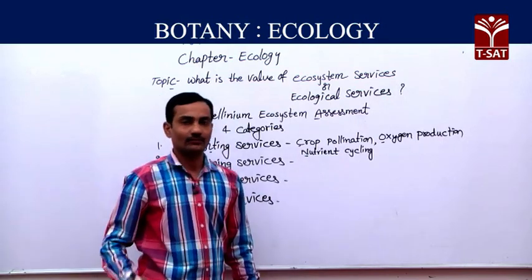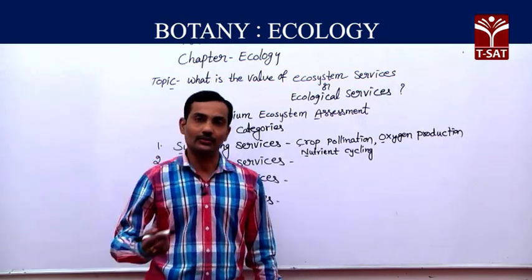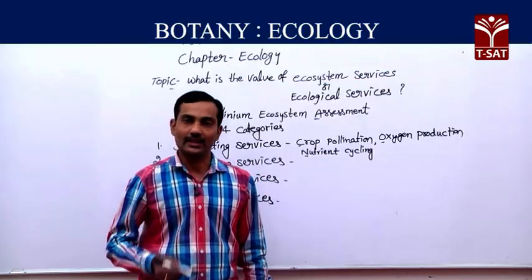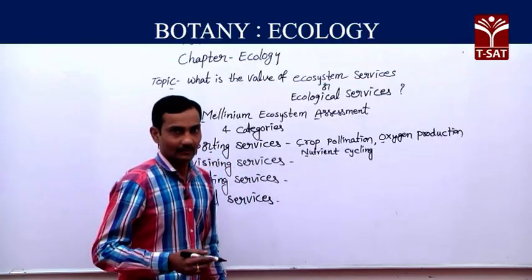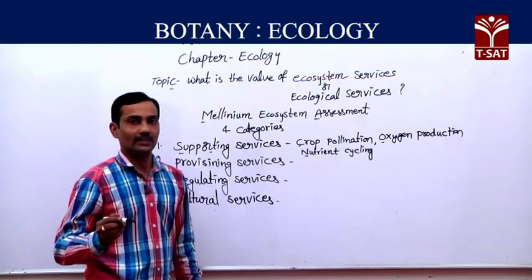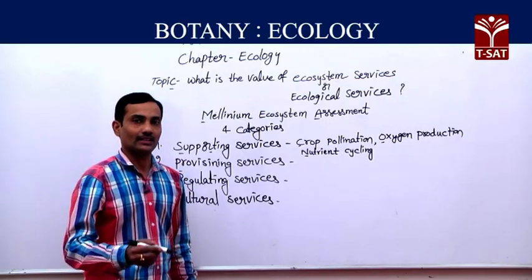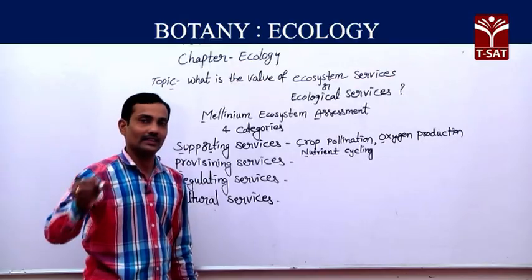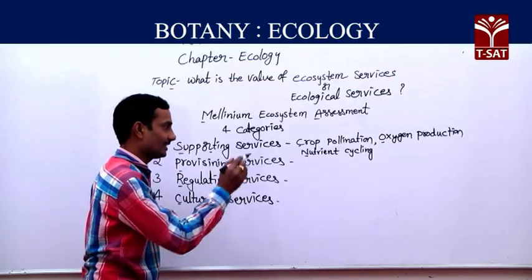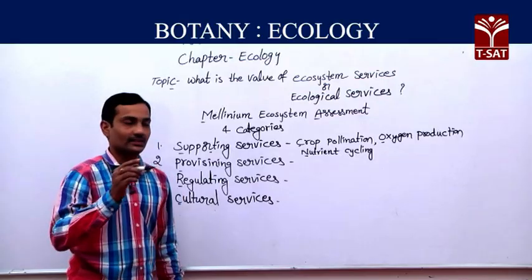Nutrient cycling: different nutrients useful to plants, like nitrogen and phosphorus, move in a cyclic manner, from the atmosphere to soil, soil to plant. After the death of the plant, they again enter the soil.